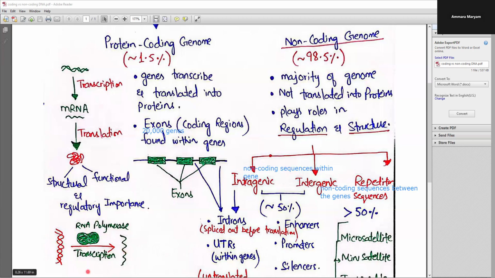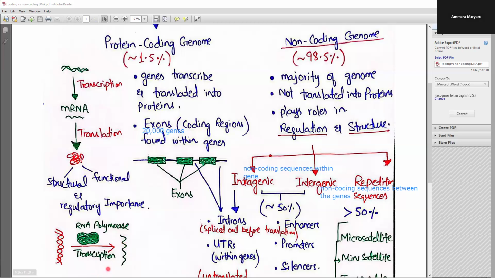This is done by the RNA polymerase. It will copy the information found in the DNA and convert it into RNA. So this information that was stored in the DNA is now converted into RNA with the help of the RNA polymerase.